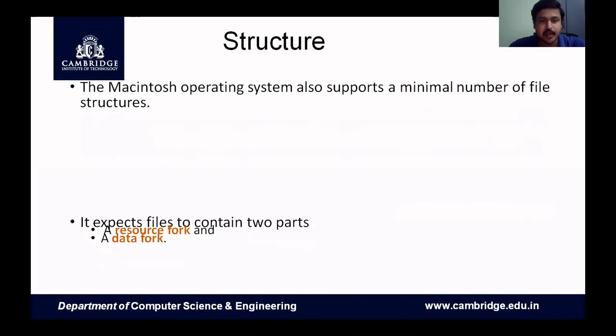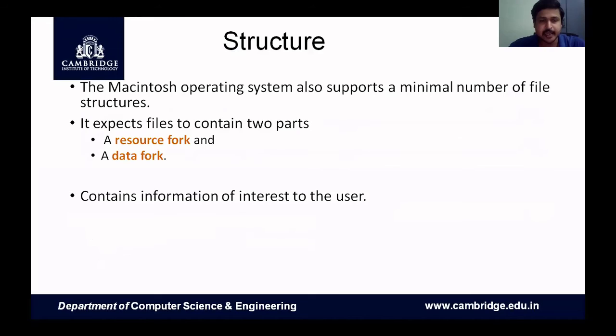Then, in any operating system, the structure consists of two parts: one is the resource fork and the other is the data fork. The resource fork is a place of interest to the user.